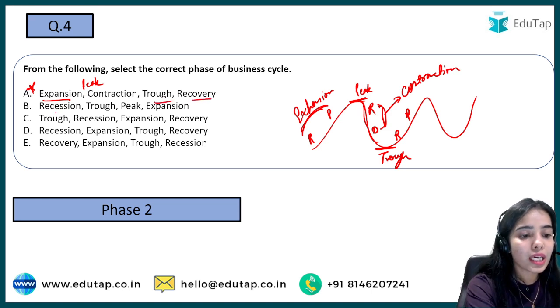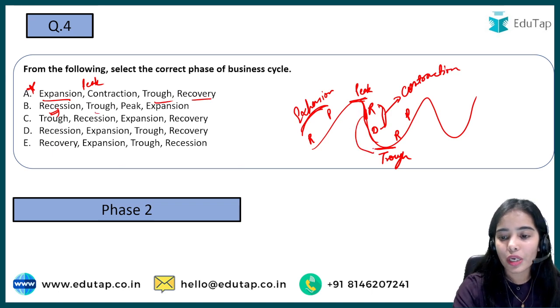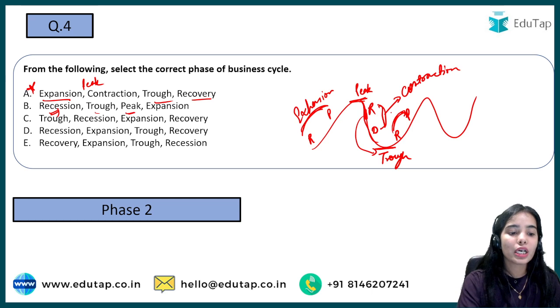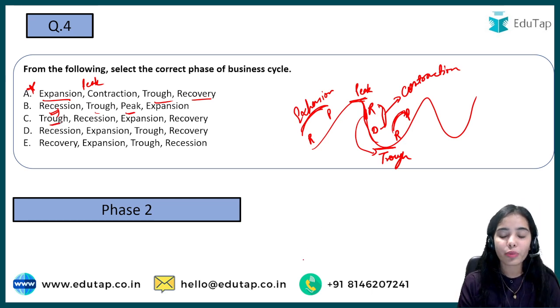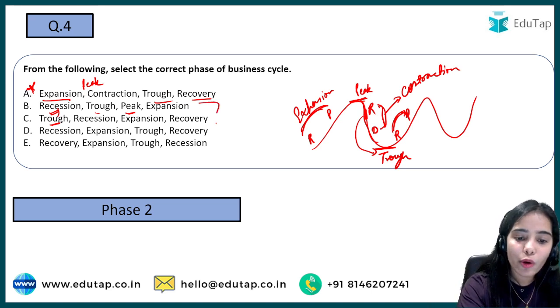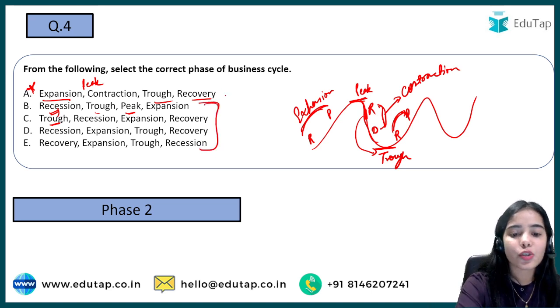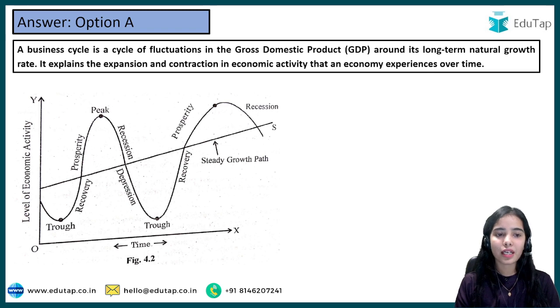For the other options, recession is happening, then trough, then peak, that is not true because this phase is not shown. Similarly, trough is happening, then after that recession is happening, that cannot be true because after the trough there is some recovery. So all of these make no sense, and that's why we will choose option A, because this seems the most appropriate one that can happen. So A is the right answer here.